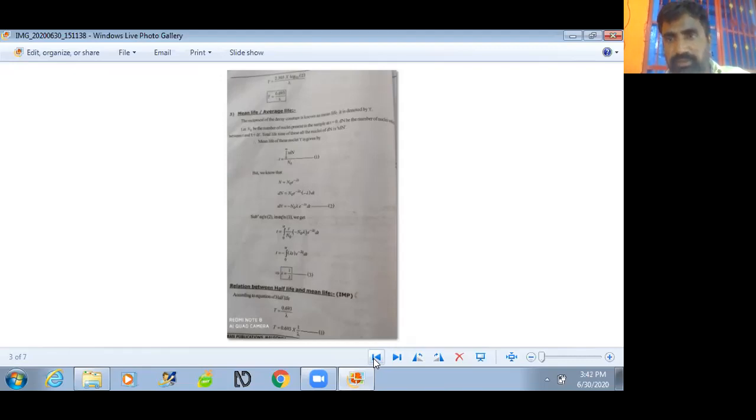The definition of mean life is: the reciprocal of the decay constant is called mean life. That is, t equal to 1 by lambda is the mean life. Next is the relation between half-life and mean life.